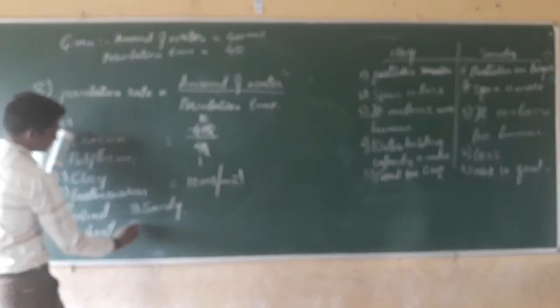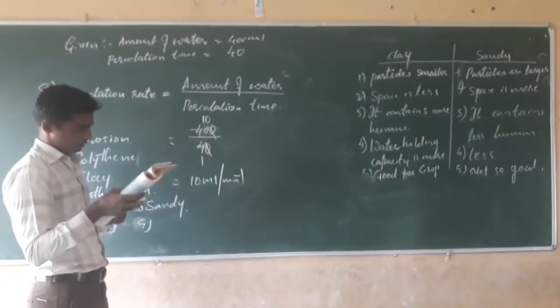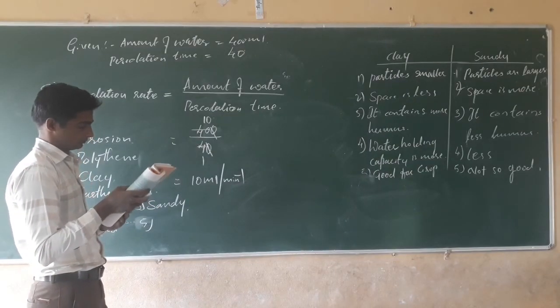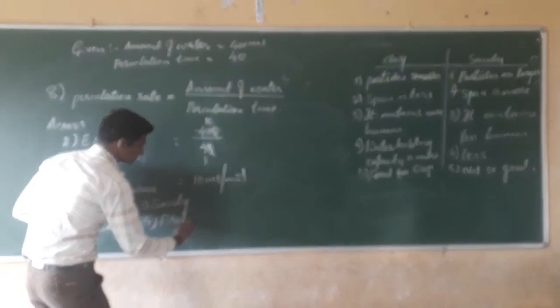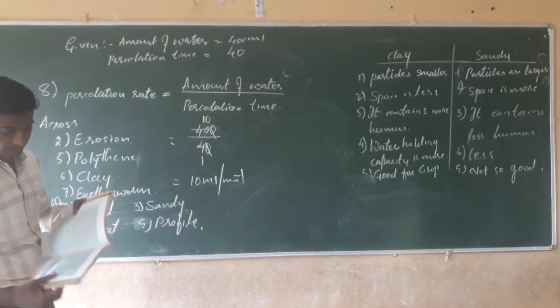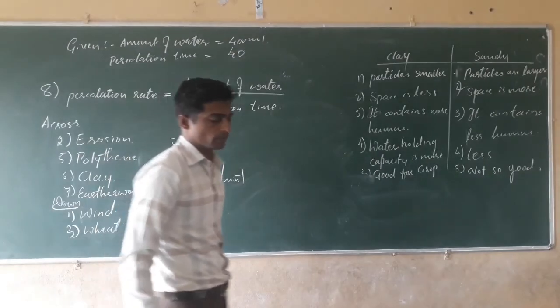Then fifth one, that is the collective name for the layers of the soil. Profile. These are about the puzzles. That's all about the exercise of the topic soil.